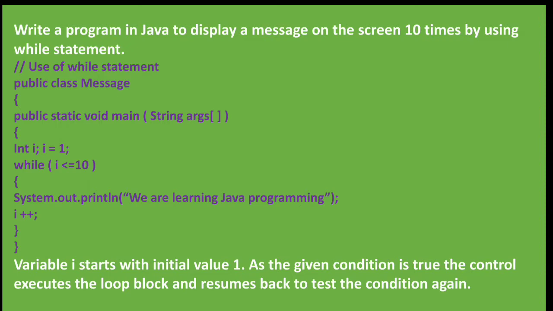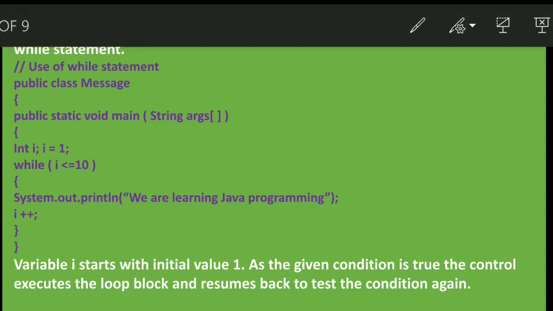As I have initialized I as 1, while I is less than or equal to 10, I is 1, so 1 is less than 10, so the condition is true. Now we will enter the body of the loop. System.out.println, we are learning Java programming. This message will be executed the first time, and then I++ is written, so I is incremented, that is 1 plus 1 is 2.